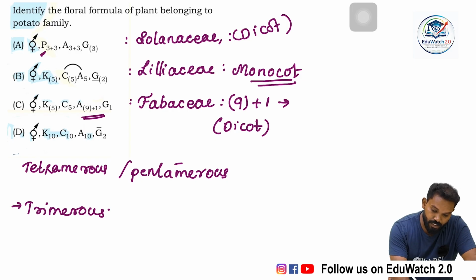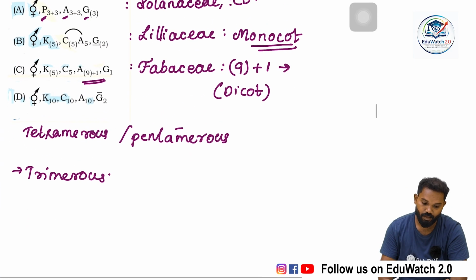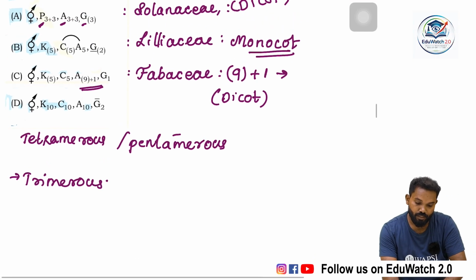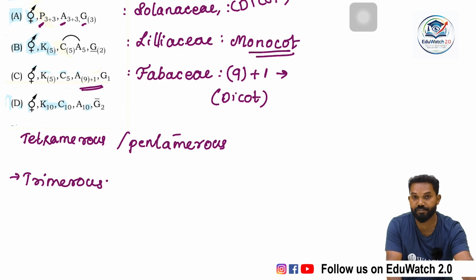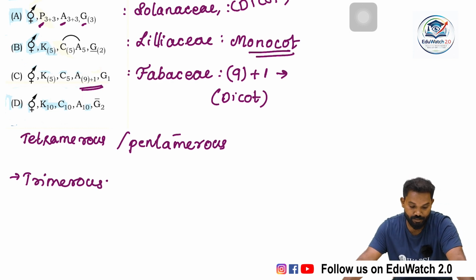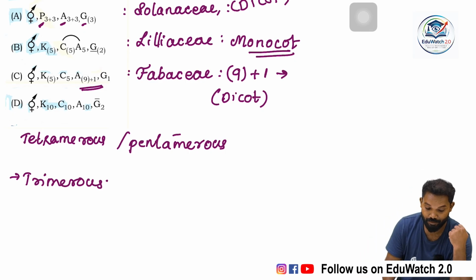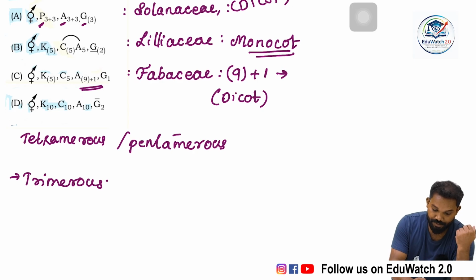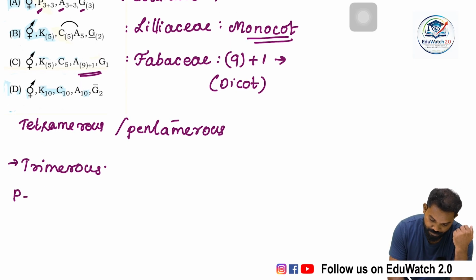And here there are some letters. For the preparation of a floral formula, we use some symbols and letters that carry definite meaning. Among these, P represents perianth.